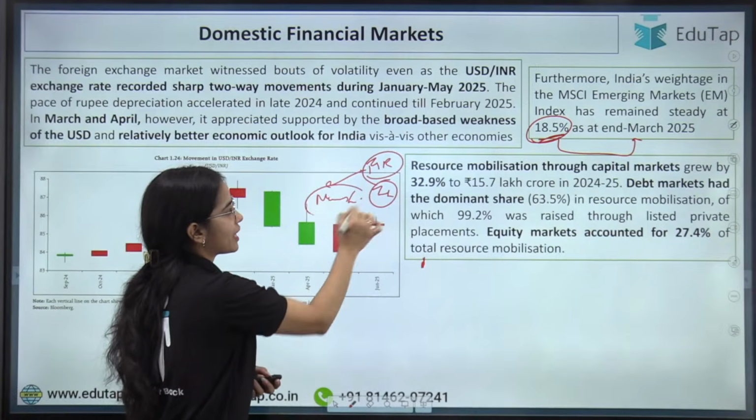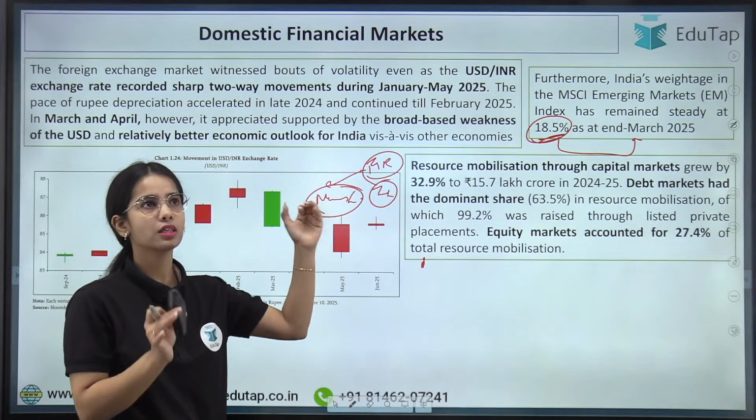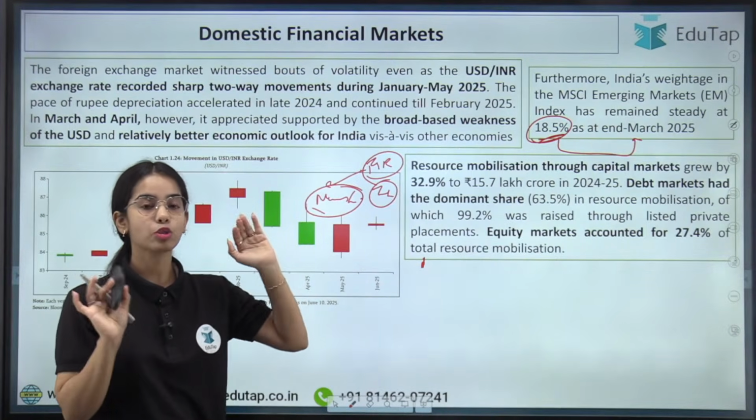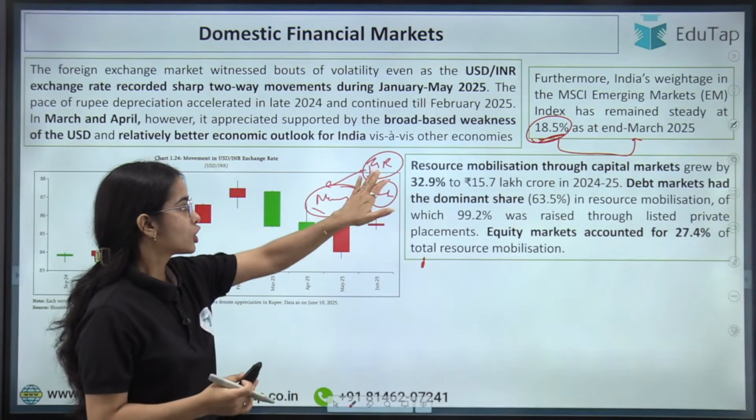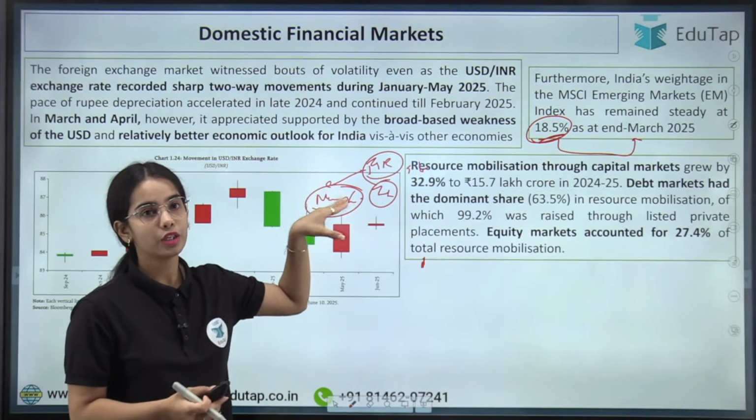So these points might seem not so important, but they have come in the newspapers, in the Business Standard and Economic Times, so they become more important also. Okay. So in the FSR, these points are given. Now they become important because they are also in the newspapers.